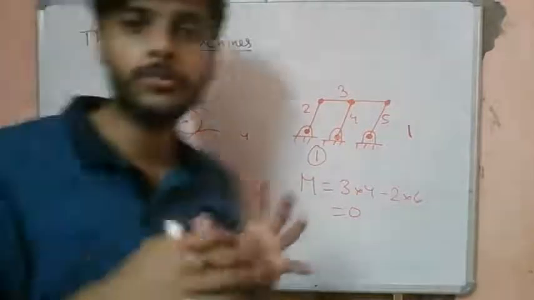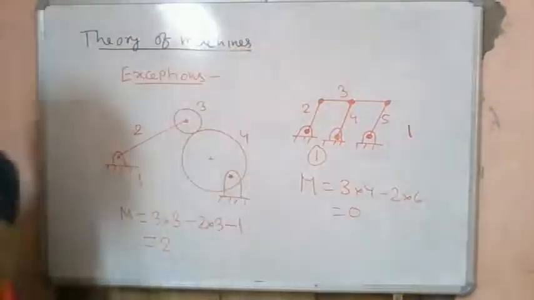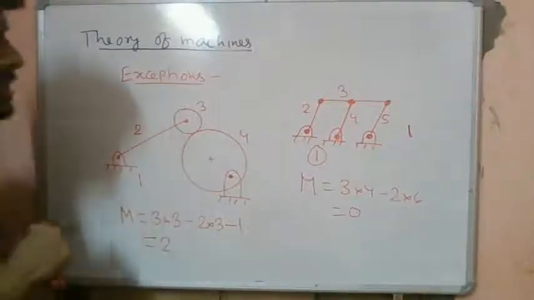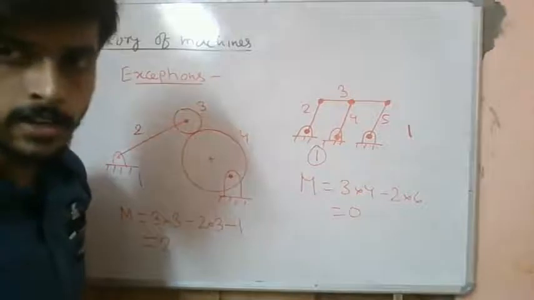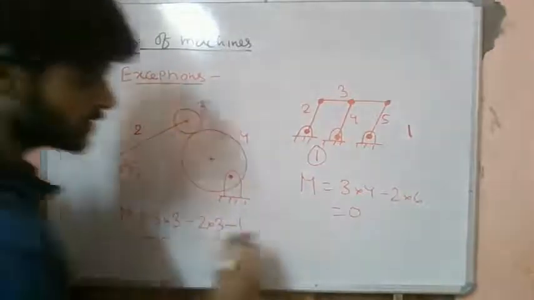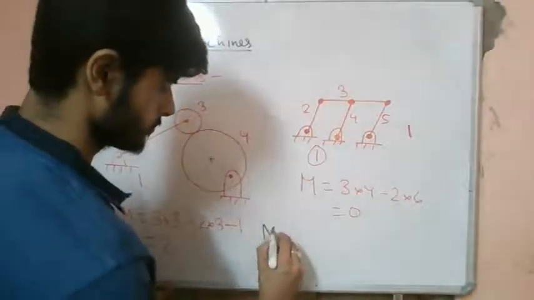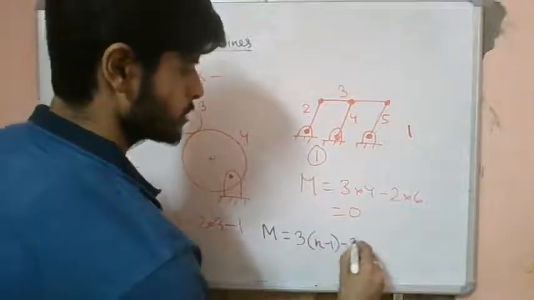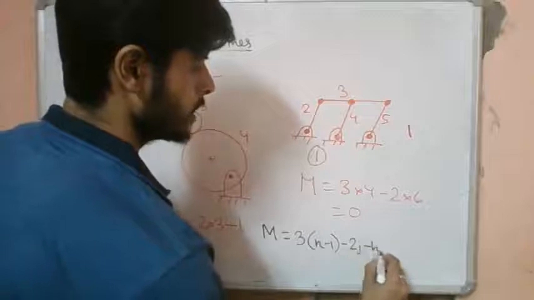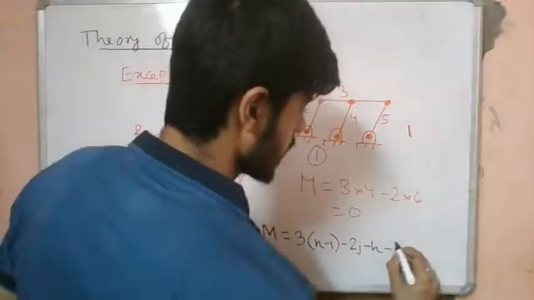In many types of mechanisms, an ideal degree of freedom might be present. In such a case, Grübler's criterion is modified. If there is any ideal degree of freedom, the criterion becomes: minus 2j minus h minus the ideal degrees of freedom.